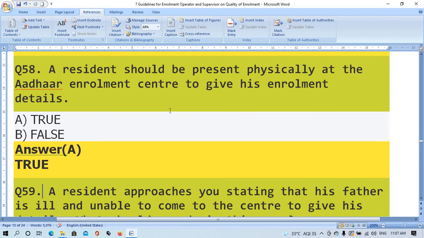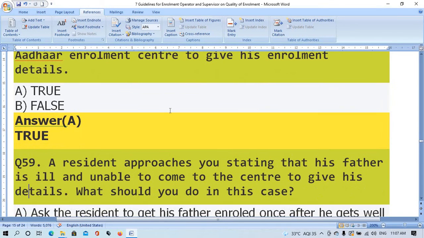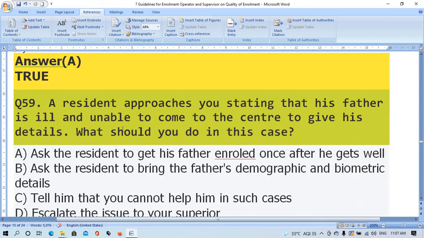Question number 59. A resident approached you stating that his father is ill and unable to come to the center to give his details. What should you do in this case? Option A, ask the resident to get the father enrolled after he gets well.